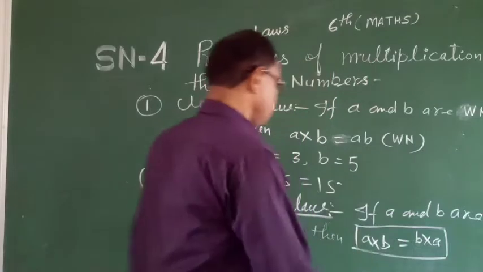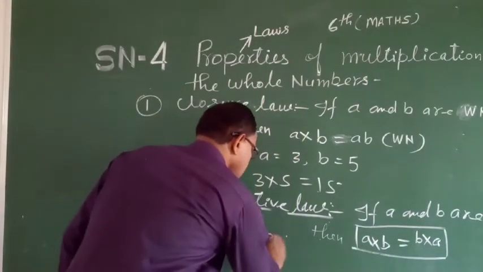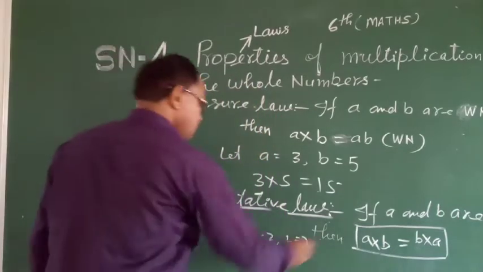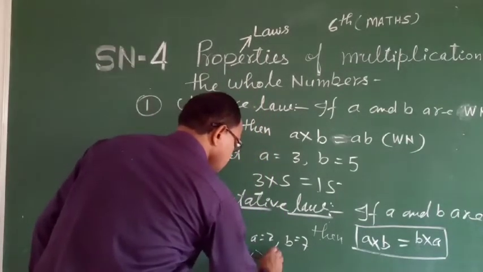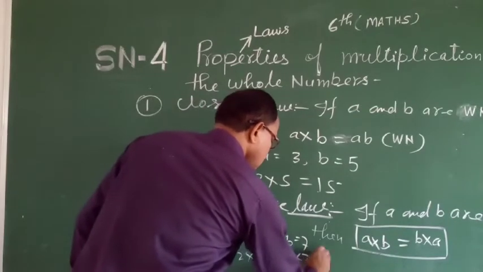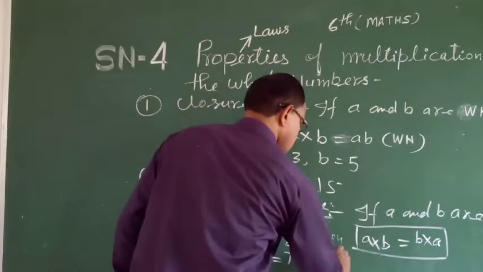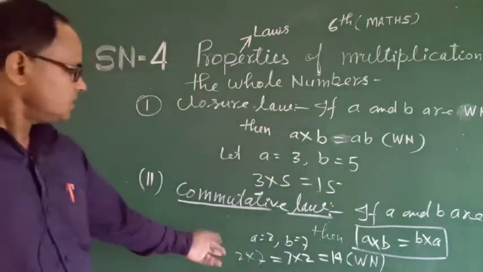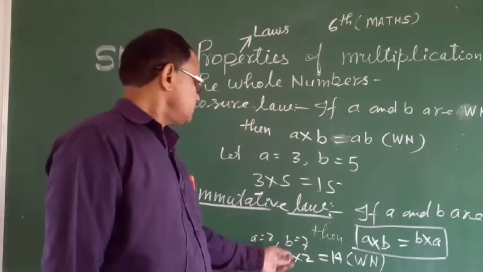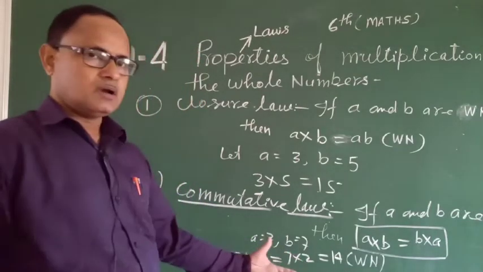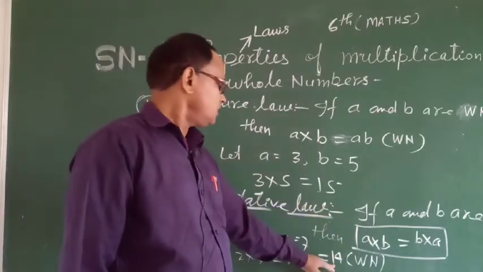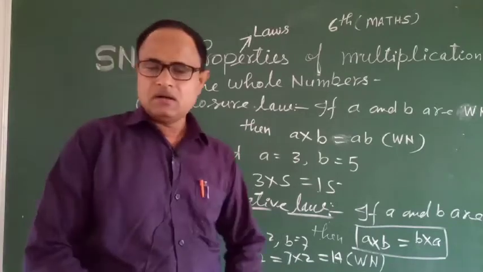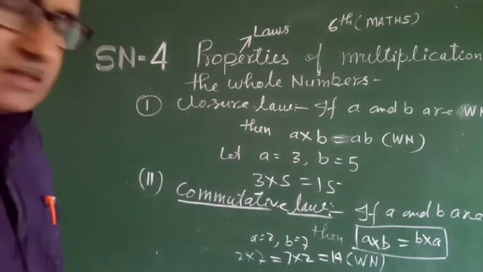If A is equal to 2 and B is equal to 7, then 2 into 7 is equal to 7 into 2 is equal to 14, and 14 is also a whole number. Both are equal.